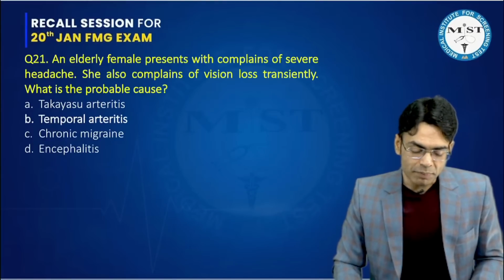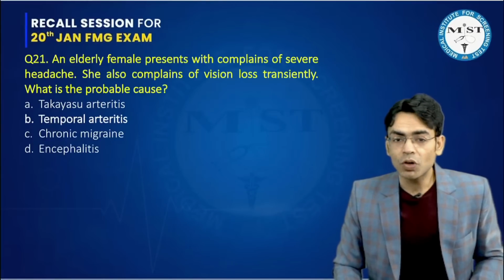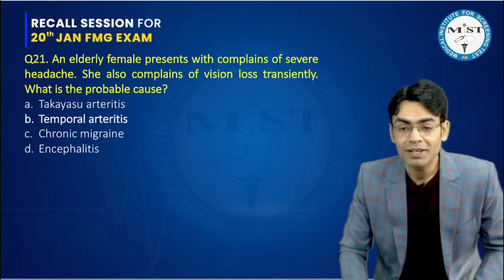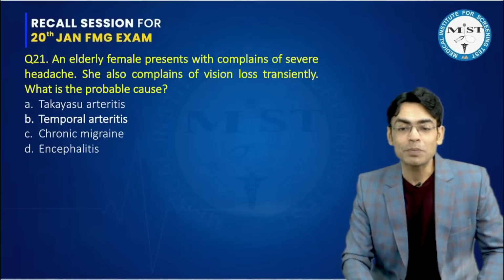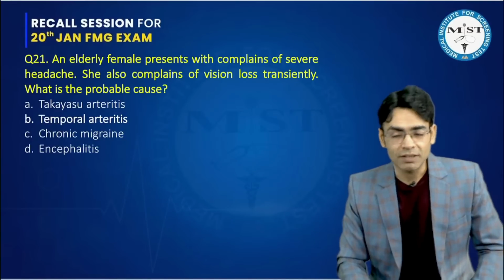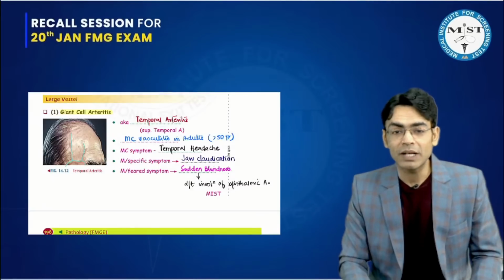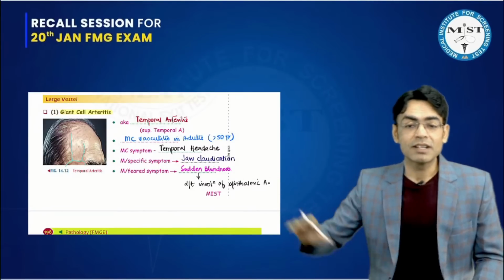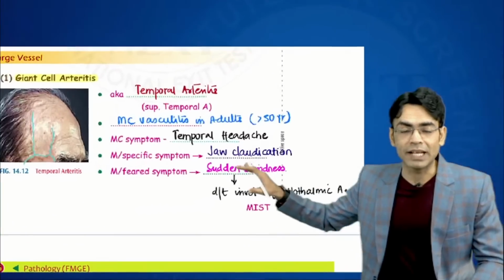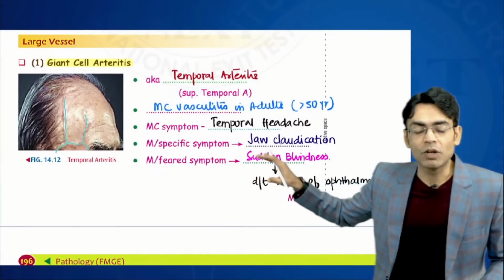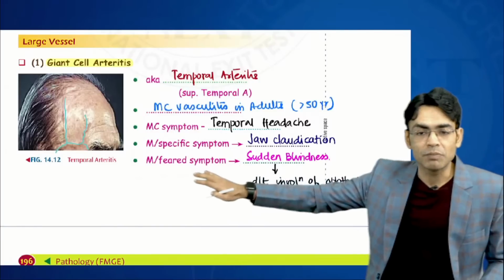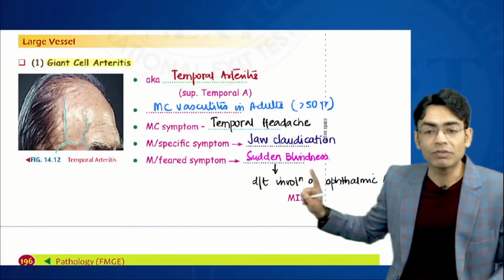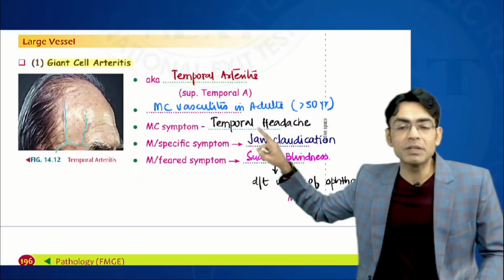An elderly female presents with complaint of severe headache. She also complains of transient vision loss. What is the probable cause? If you see the options, they are trying to take you to the different kinds of vasculitis. When we discussed temporal arteritis or giant cell arteritis in the class, this is what we have written in our class notes. On page number 196, we discussed that the most feared symptom would be sudden blindness due to involvement of the ophthalmic artery, and the most common symptom is temporal headache.